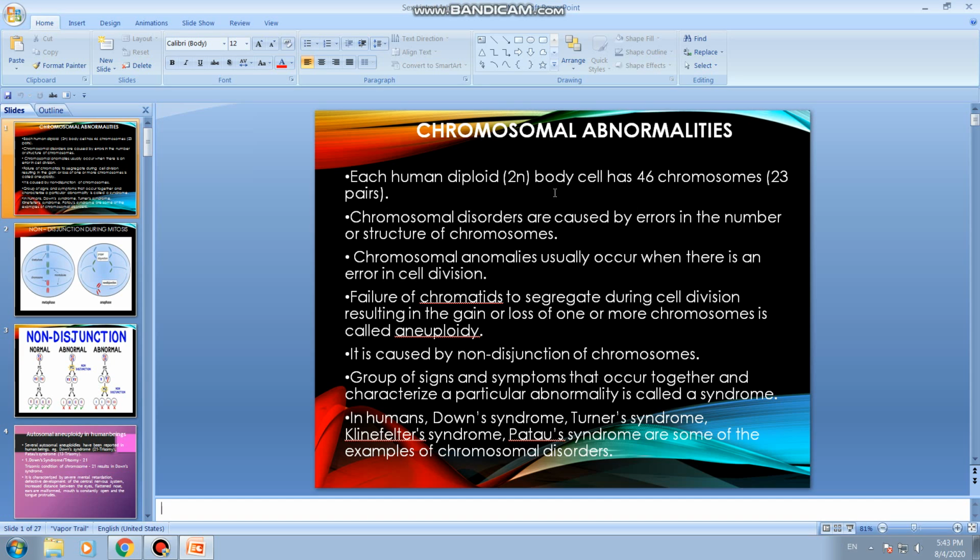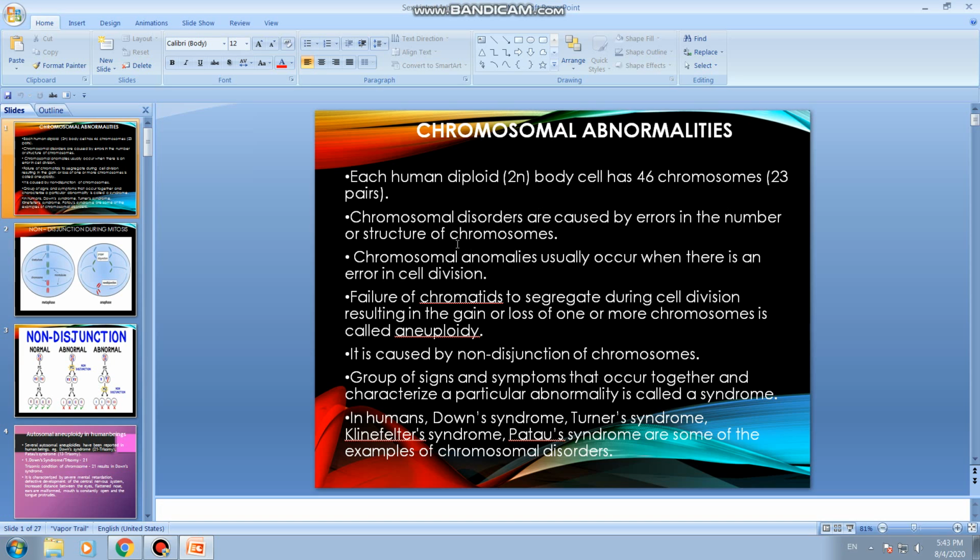On the other hand, our gametes, that is ovum and sperm, have only 23 chromosomes, and that condition is said to be haploid, or n number of chromosomes. The somatic cells have 2n number of chromosomes, the diploid condition. In human beings it is 46 in all somatic cells or body cells, except in our reproductive cells, that is gametes, ova or sperms. They have only 23 chromosomes and that condition is called haploid condition.